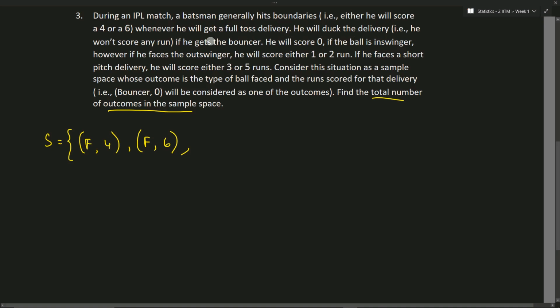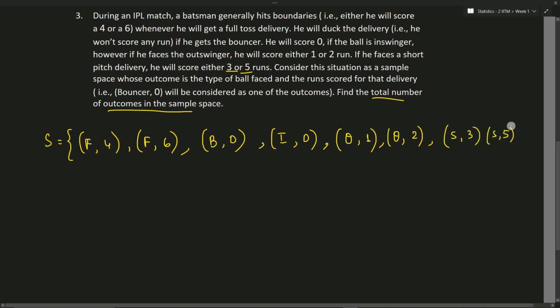He ducks the delivery if he gets a bouncer. If he gets a bouncer, he scores 0. He will score 0 if the ball is an in swinger, in swinger comma 0. Next one, we have out swinger, he scores 1, or out swinger he scores 2. The next one we have short pitch, he either scores 3 or 5, so that is short pitch 3 and short pitch 5. Is there any other possibility? No. So this is the sample space. The cardinality of the sample space is nothing but 8.